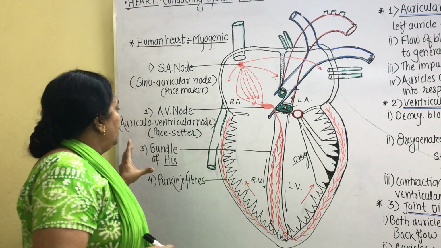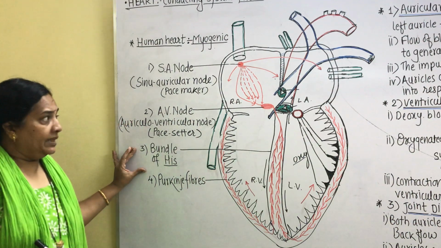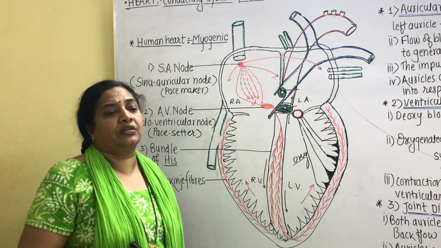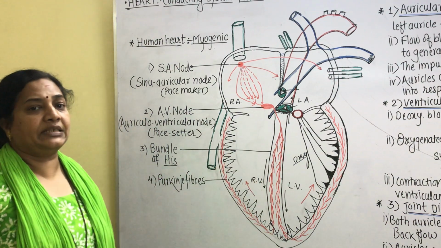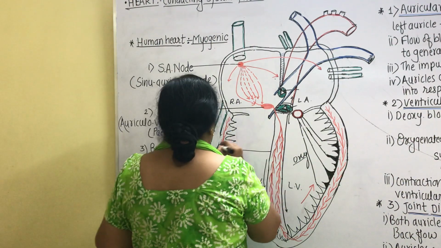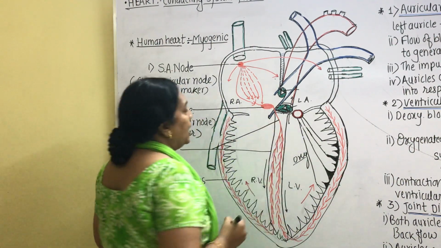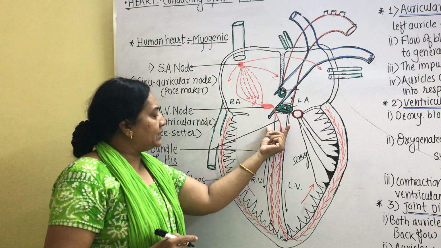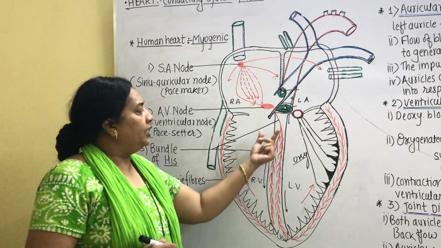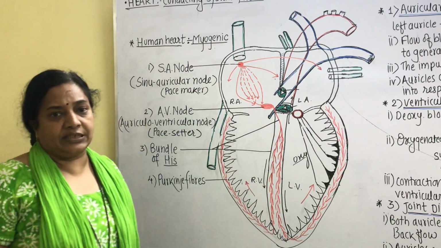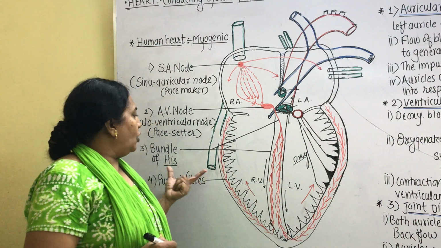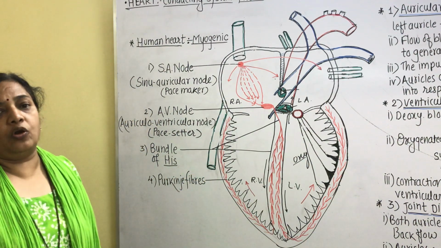Now, about the bundle of His. The bundle of His is in continuation with the second nodal tissue, the AV node. This is the actual bundle of His, and as it enters the IVS, the interventricular septum, it bifurcates into two branches: the left bundle of His and the right bundle of His.